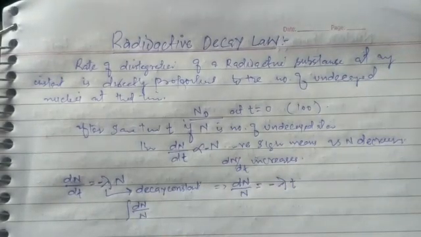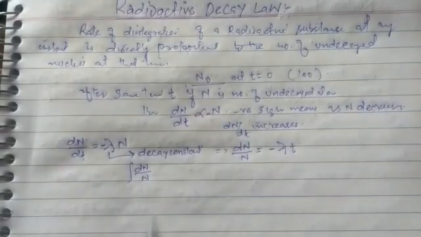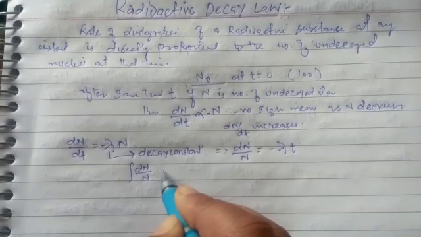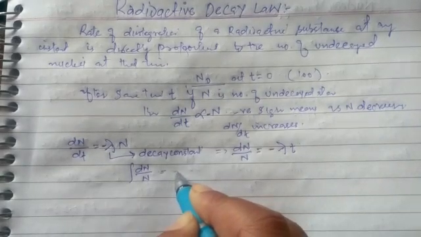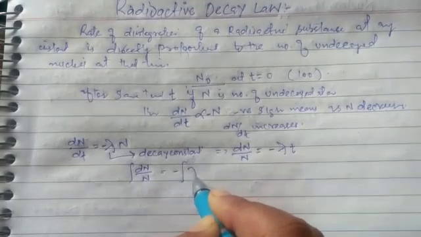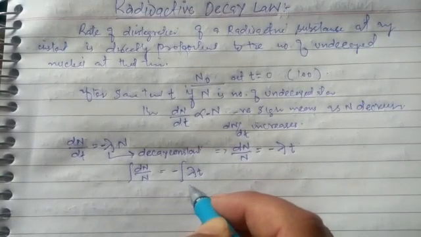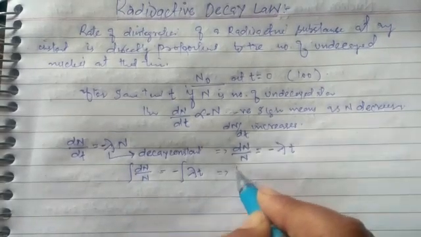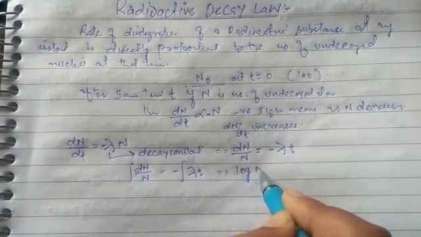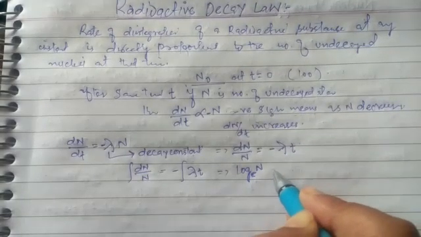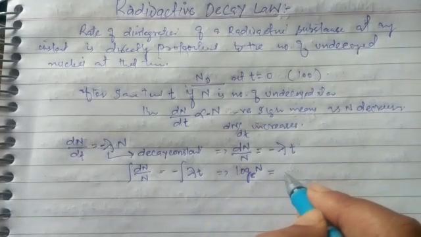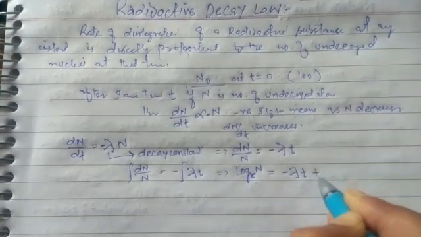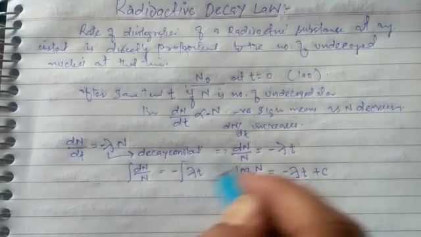Now integrating this equation, this is the decay for small intervals, and we will find the decay for the whole time. The integral of dN by N equals minus the integral of lambda dt, which implies log of N to the base e equals minus lambda t plus c, where c is called the integration constant.